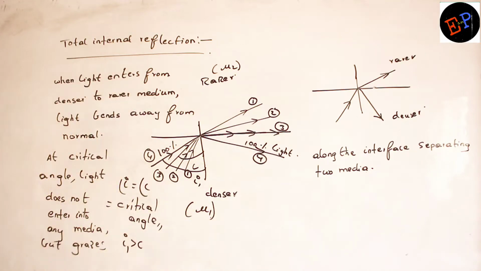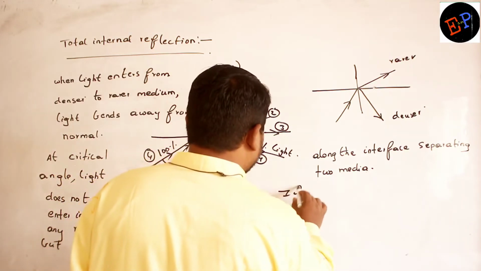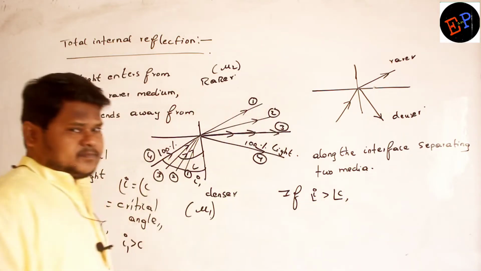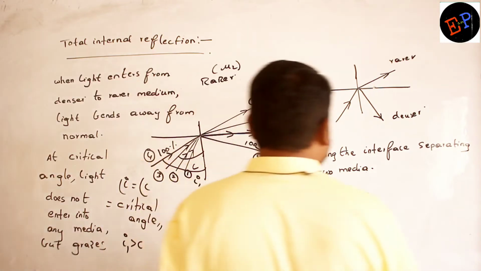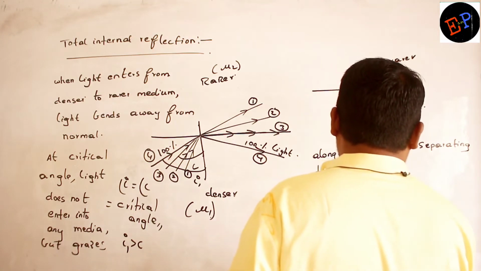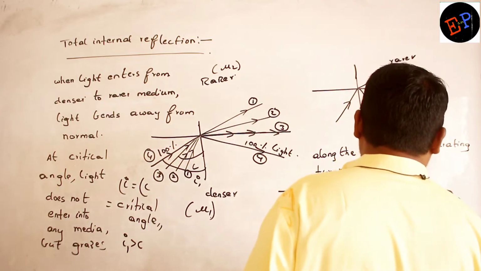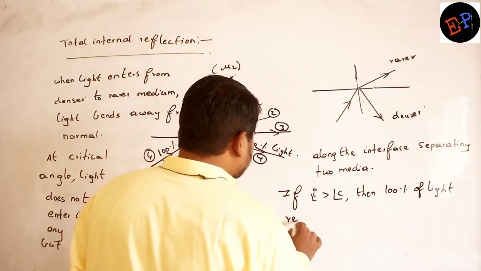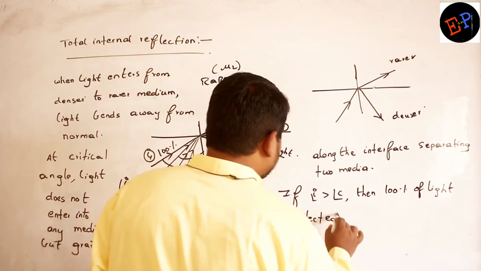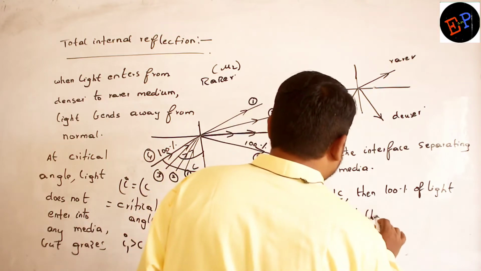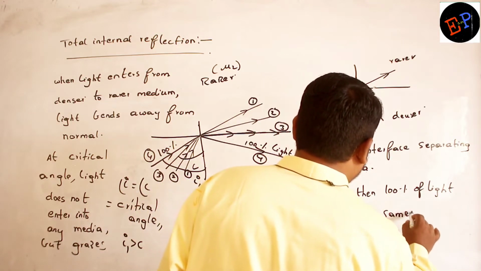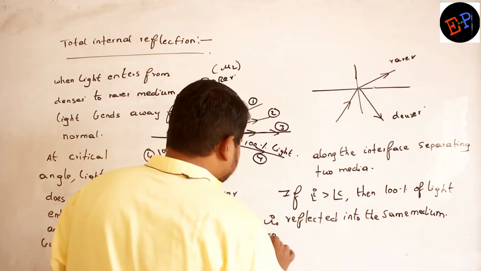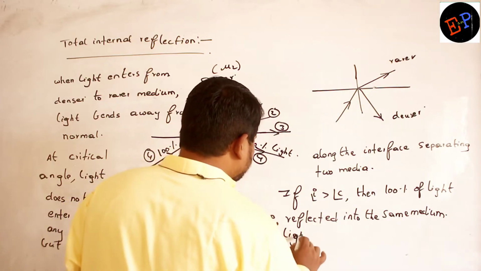Now if the angle of incidence is greater than critical angle, then what will happen? Then 100% of light is reflected into the same medium. No light is refracted.